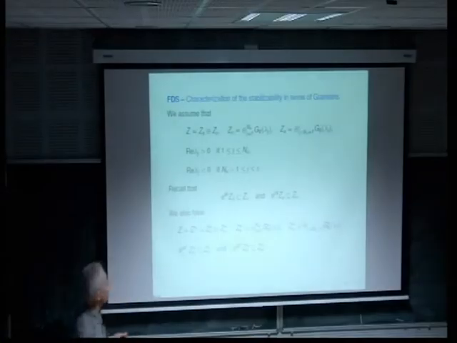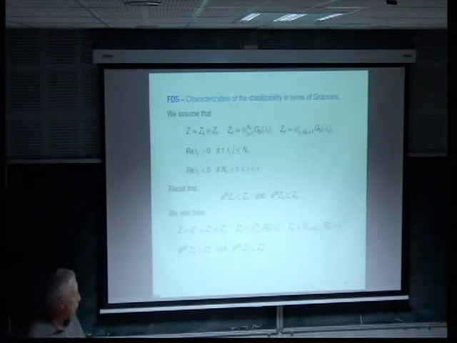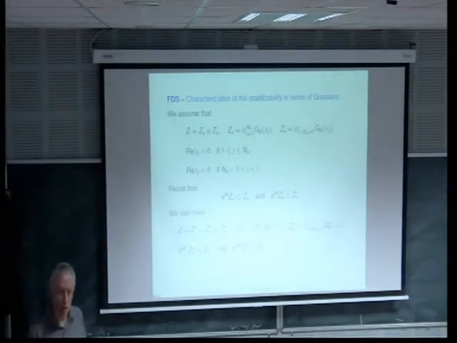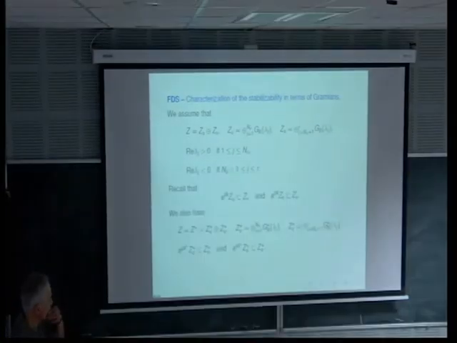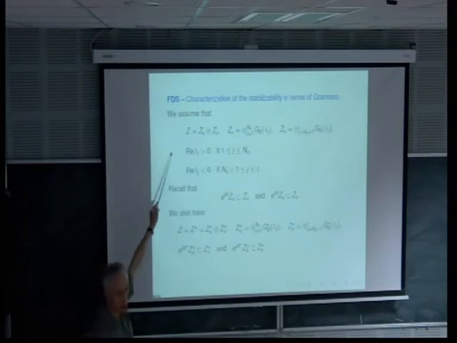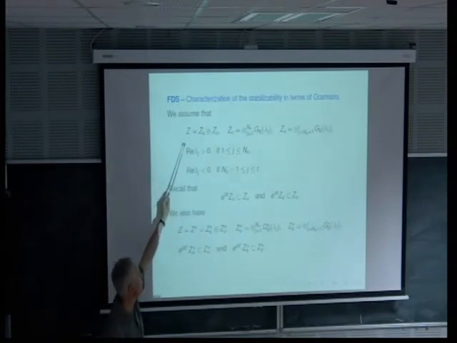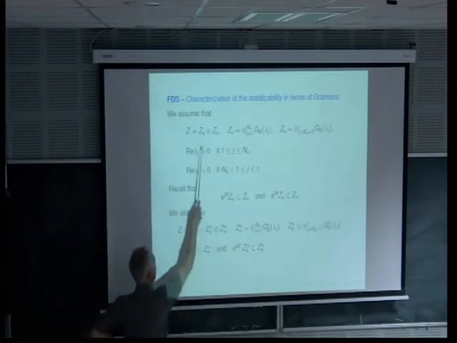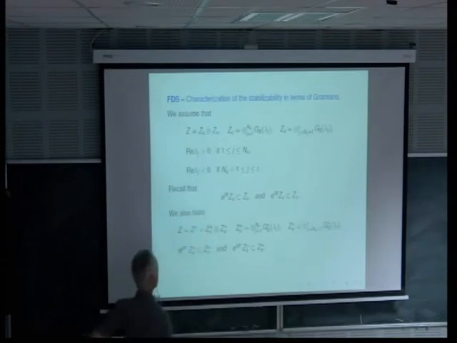Okay, so I would like to give another characterization of stabilizability and another way of computing a feedback. And for that, I decompose the state space Z as a sum of the stable part plus the unstable one.